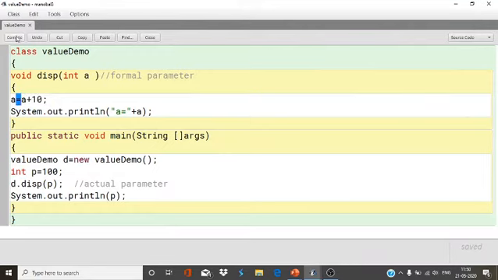First you see the output. Here I'm going to write p equals p. No syntax error.